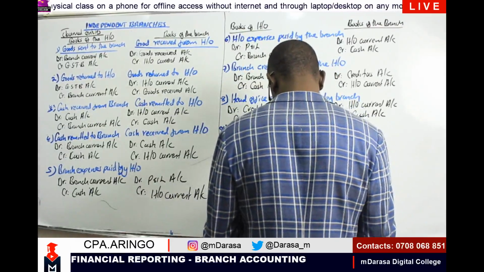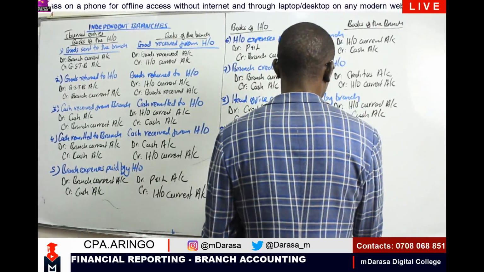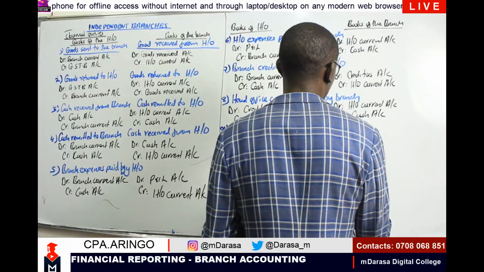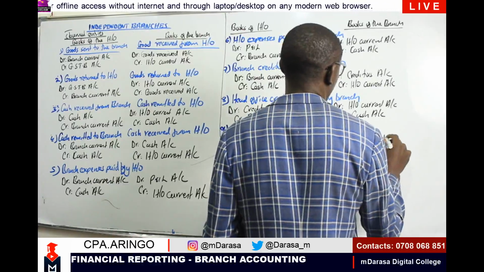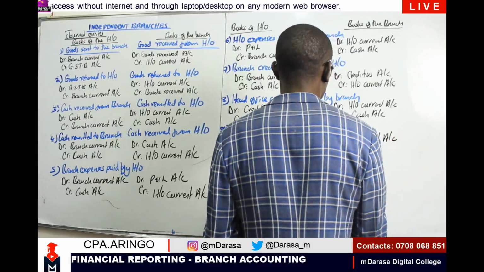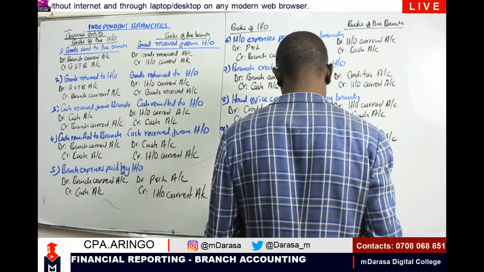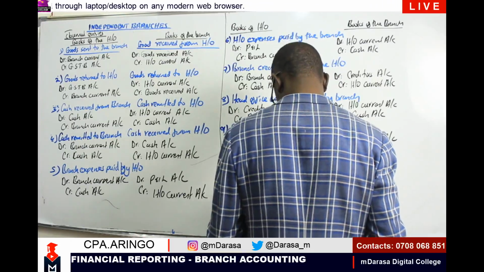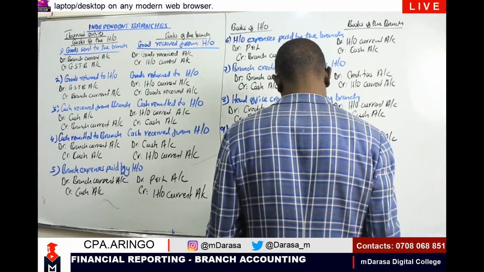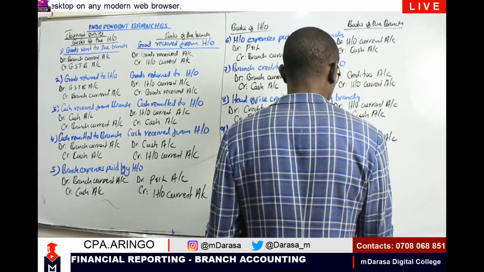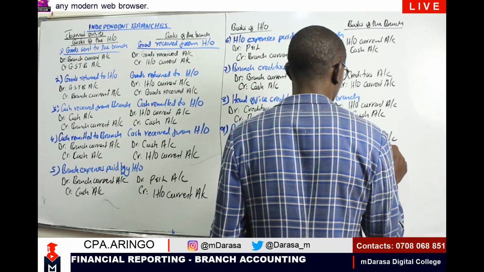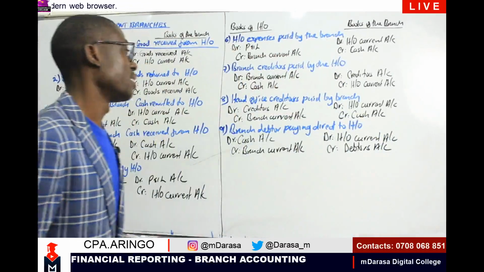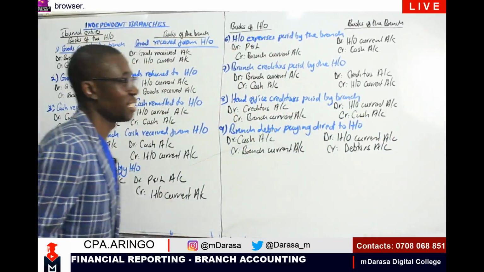We are going to debit head office current account, because my liability has been reduced. Then we are going to credit our debtors account. They have reduced their liability. Debtors account. So the moment you've mastered one entry, that's a duty.